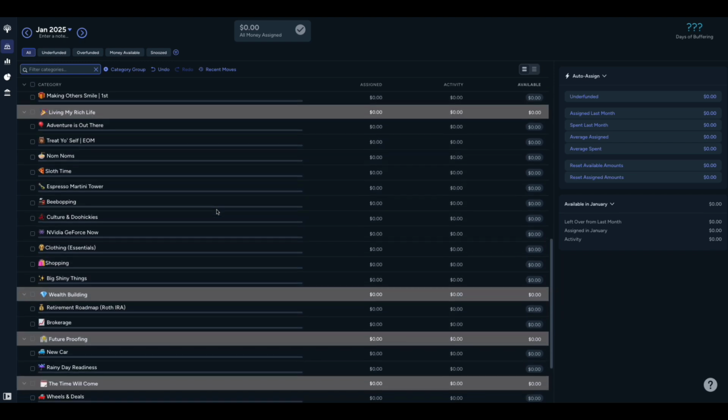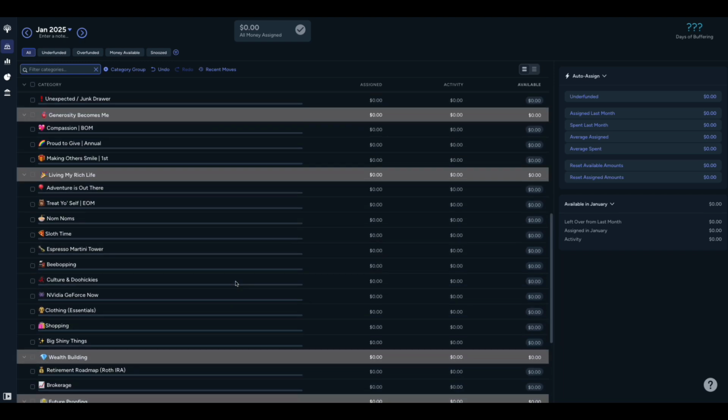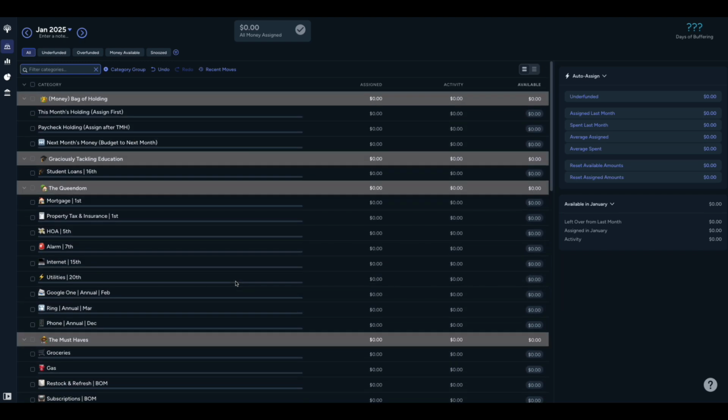So yeah, it's a lot of line items, but honestly, I feel really great about the way that I'm able to set up my budget and it helps me track. I might adjust it later on, but for now, this is working for me.